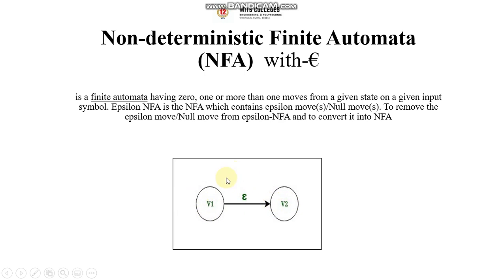In the NFA and DFA, we use input symbols between the states, like a, b, 0, 1. But in NFA with epsilon moves, we can move without input symbols. That is called epsilon. So this is the NFA with epsilon transition.